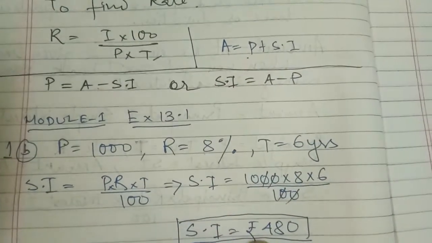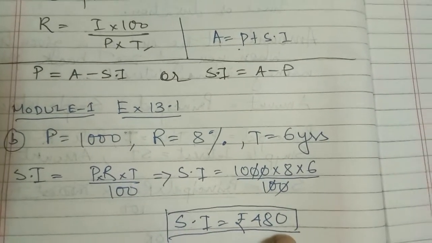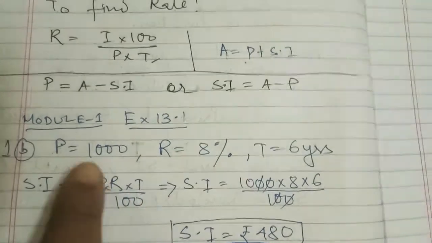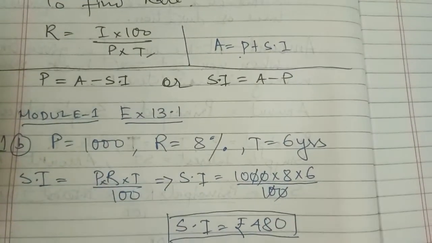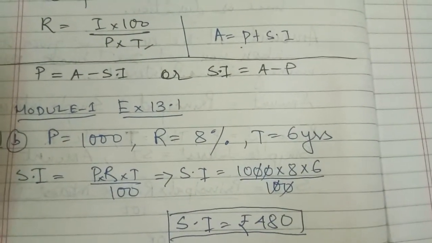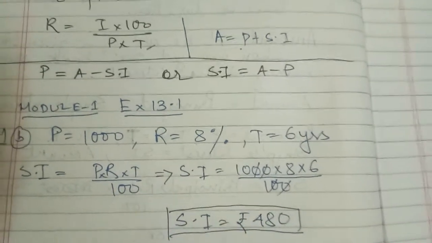After cancelling out, we get 480. Then 480 is the simple interest. If they tell you to find the amount, then amount equals principal plus interest, that will be 1480. But in this question, it is not asked to find the amount. They have only asked for the simple interest.